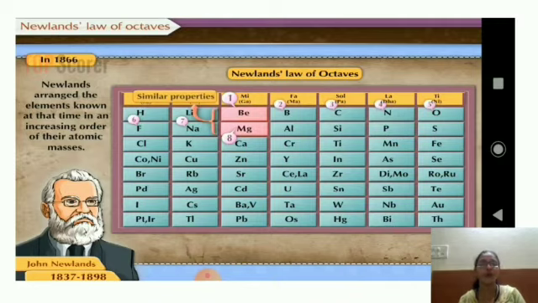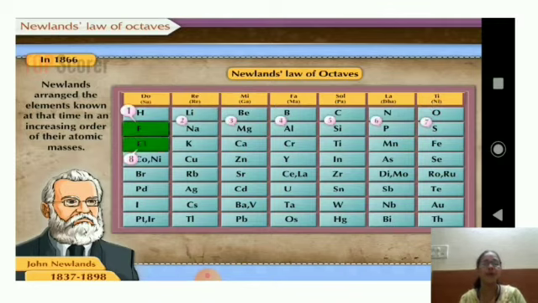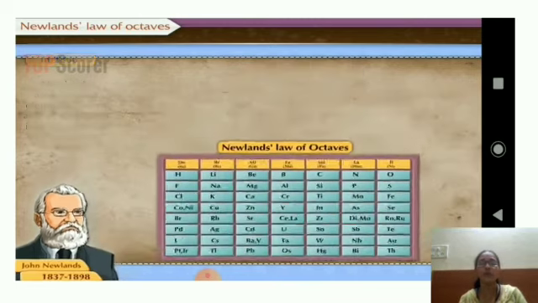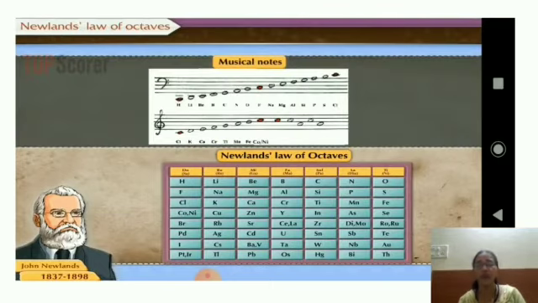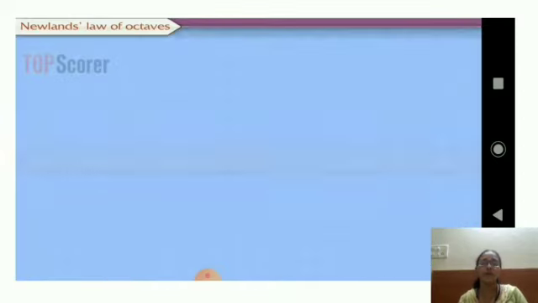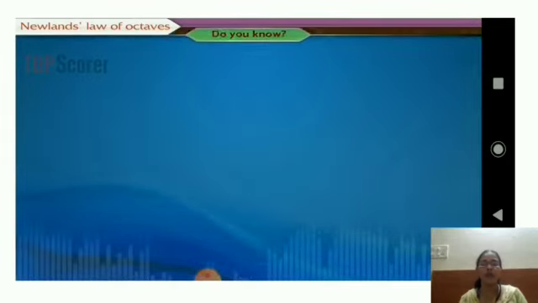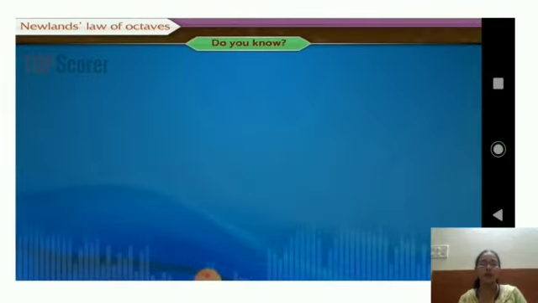You'll find hydrogen and fluorine have similar properties. Lithium and sodium also: if you consider lithium the first element, then sodium becomes the eighth element, and they have similar properties. Barium and magnesium also have the same property if you consider barium first and then magnesium. If you take fluorine as first, then chlorine comes as the eighth. So he went on arranging these elements.